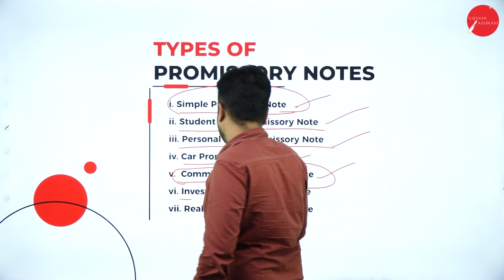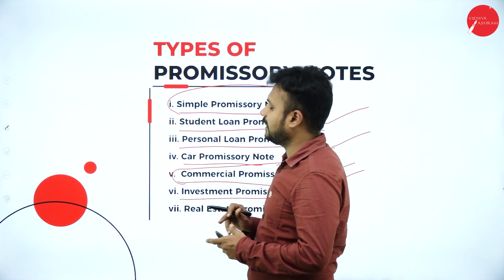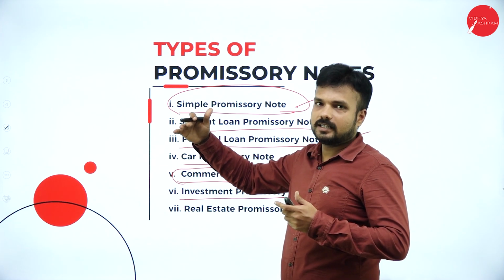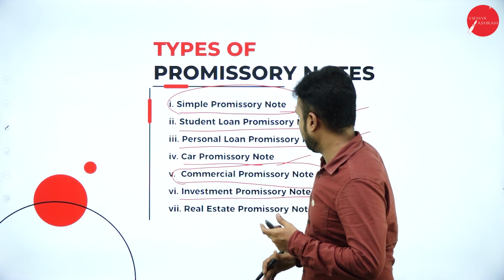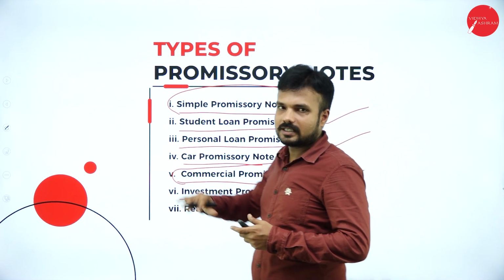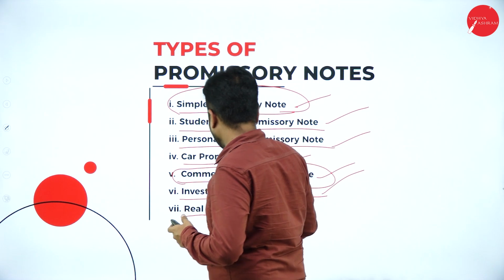Investment promissory note. It is a kind of promise, an assurance regarding the return on investment and the investment money that is being given. If we are going to invest in shares or debentures, there is an assurance that is being given by the company, or for investment in a bond or any other thing.